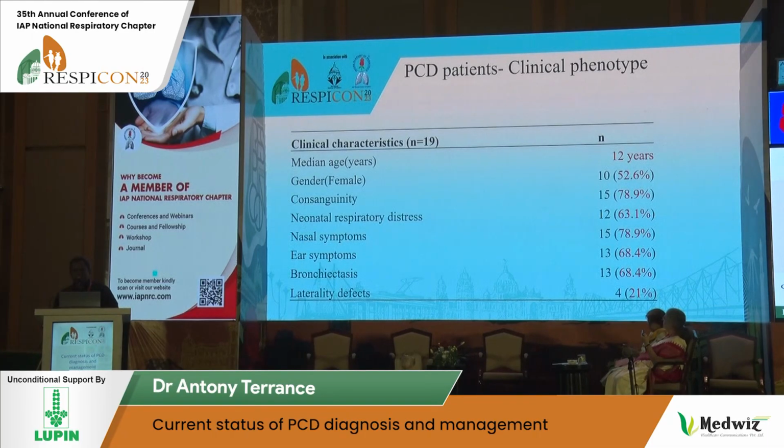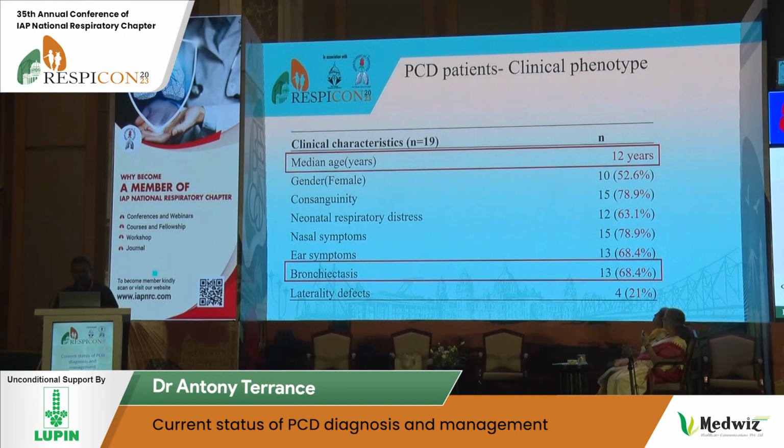And these are the clinical characteristics. We all know that worldwide, especially in the West, the median age of diagnosis is around 5 years. We are diagnosing at 12 years. And around 70% of them had bronchiectasis at the time of diagnosis.